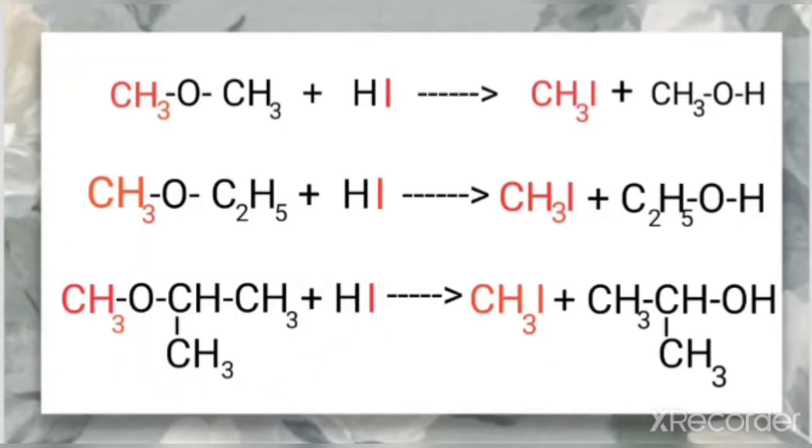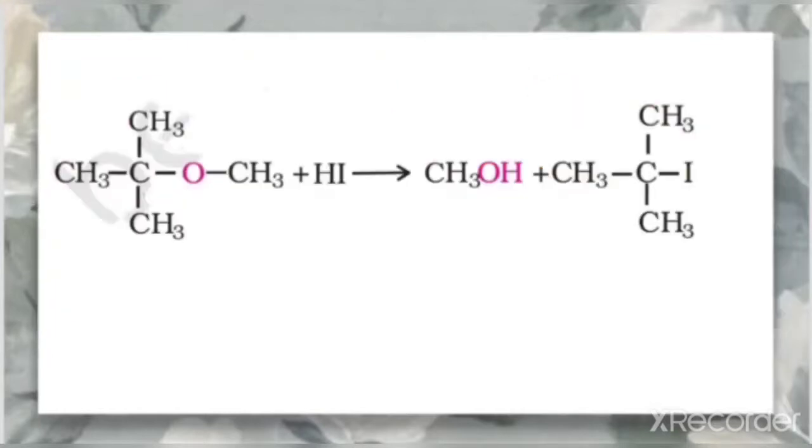So which bond is undergoing cleavage? This bond is undergoing cleavage, so the product will be CH3I and this one will be the alcohol. That is for the case of primary and secondary alkyl groups. But if there is a tertiary alkyl group, like in this case,